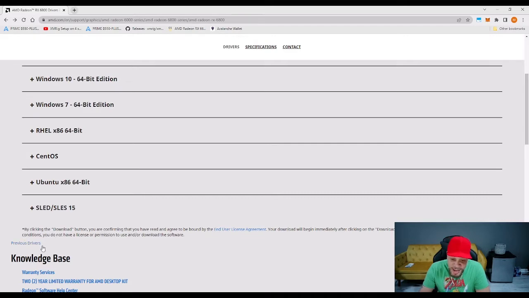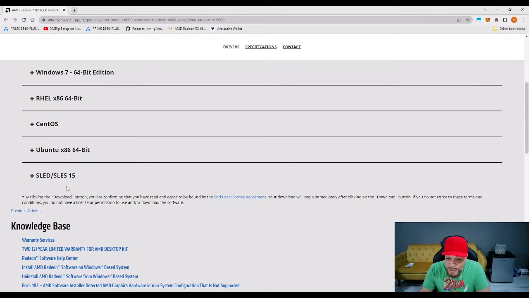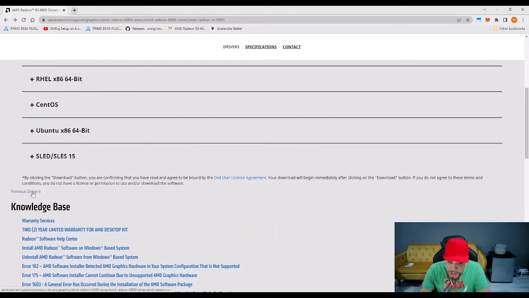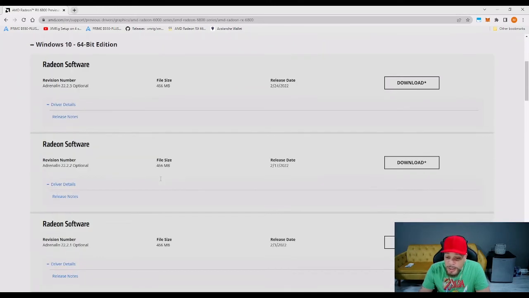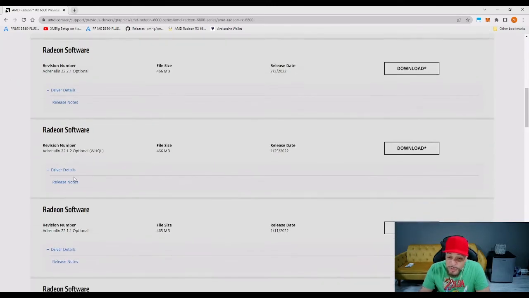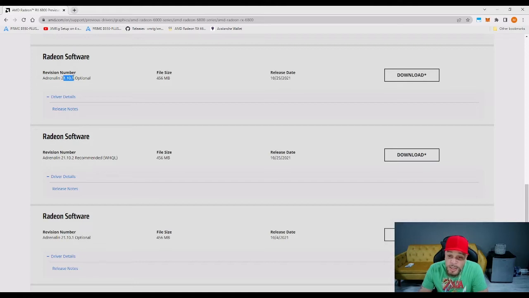All right, they hide it right here. I don't know why they have it hidden, but after the OSs, you'll see right here previous drivers, and you can click on Windows 10. And you should see all of the other drivers. So different revision numbers, 22.1.2. If you need something a little older than that, 21.10.3. So you've got to really make sure you know which driver works for you the best. All right? Key, because you may have to revert back. All right? Simple as that.